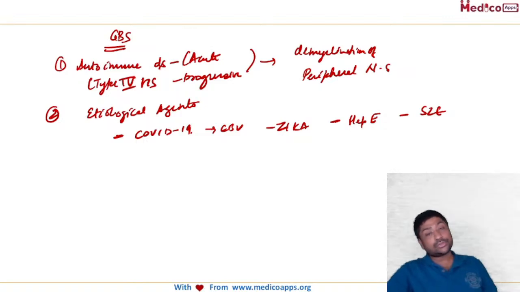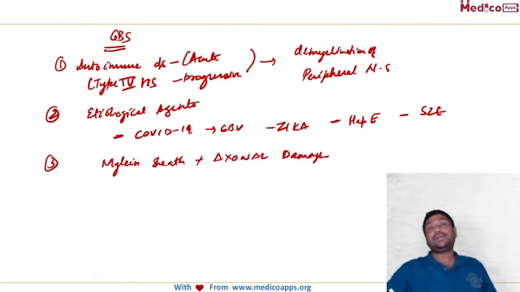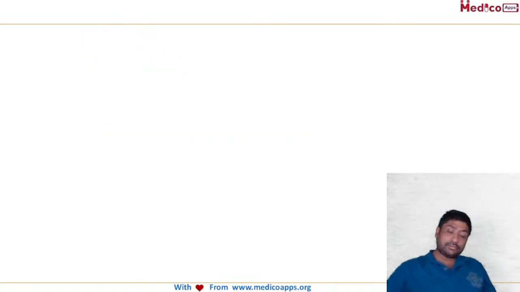And remember here also, if you go and see the pathogenesis, there will be both destruction of the myelin sheath along with axonal damage. Okay. So what are the clinical features? How does this Guillain-Barré present?